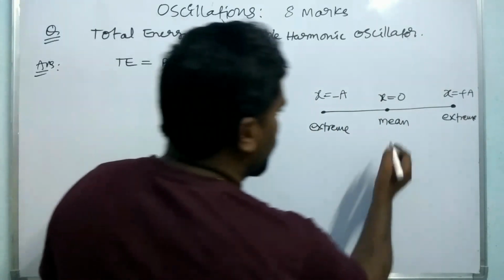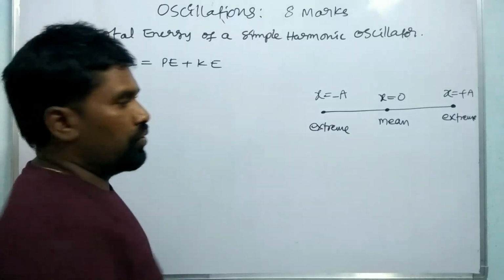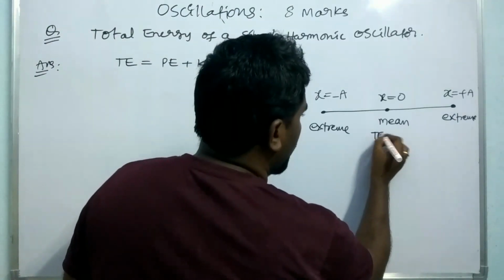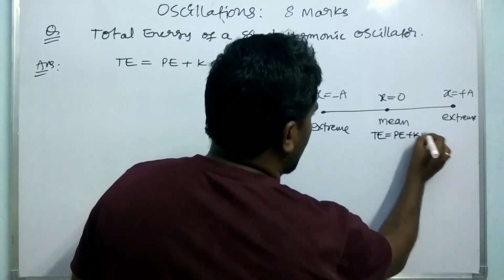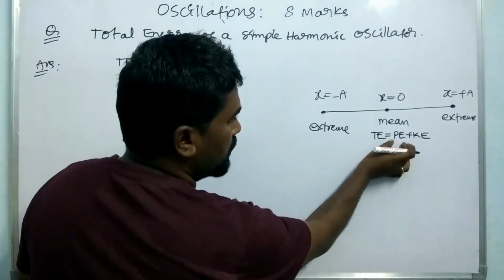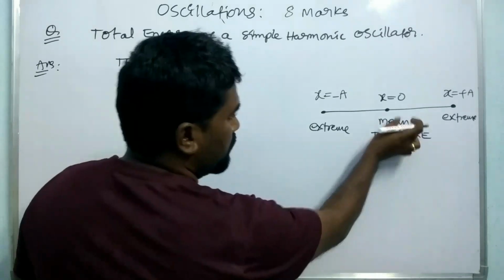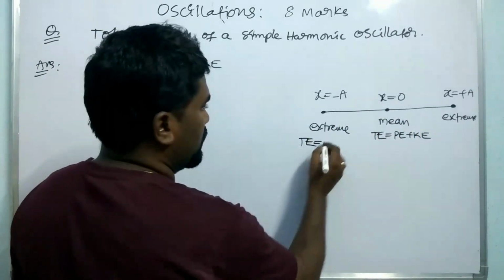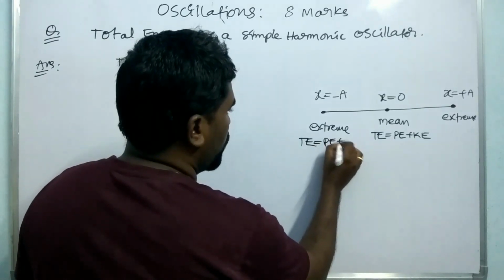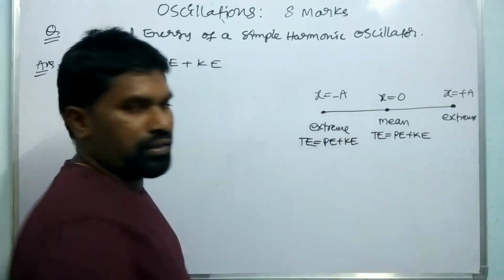Now we have to find the total energy at the mean position. The total energy is equal to PE plus KE. We have to find the potential energy at the mean position and also the kinetic energy at the mean position. Similarly, the total energy at the extreme point is the potential energy at this point and the kinetic energy at this point.